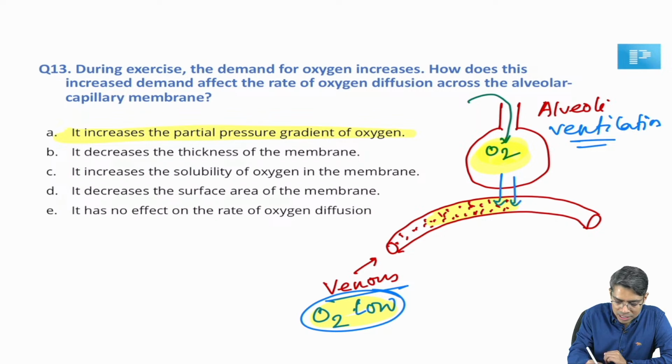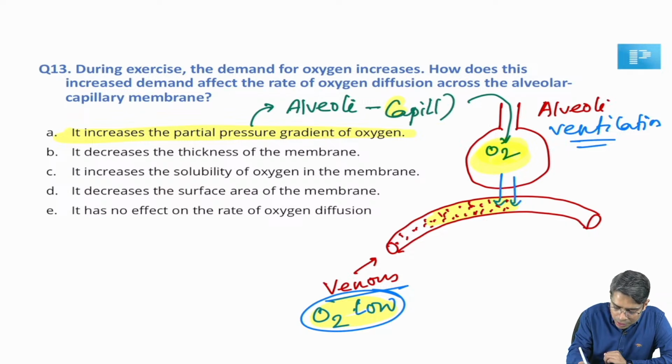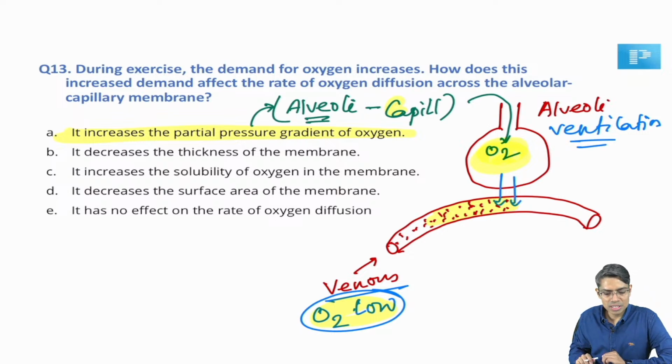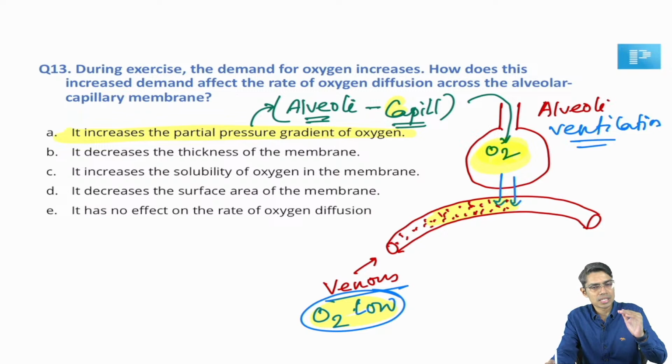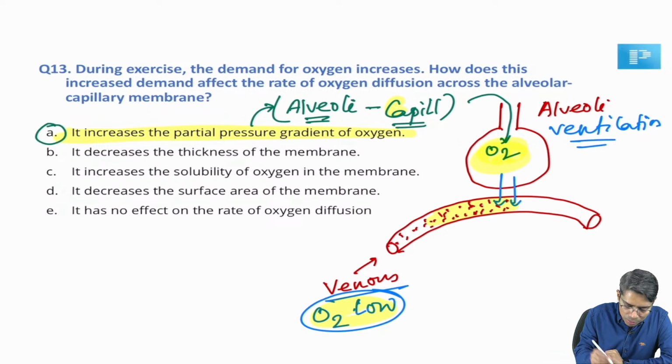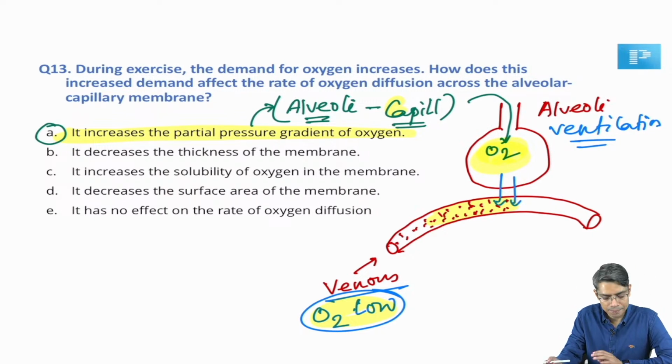What do you mean by partial pressure gradient? Gradient means difference of pressure. Partial pressure gradient between alveoli and venous blood, alveoli and capillary blood. So it is going to increase the partial pressure gradient between alveoli and capillary blood. Alveolar partial pressure of oxygen is increasing and capillary partial pressure is low due to exercise. So option A is going to be my answer.